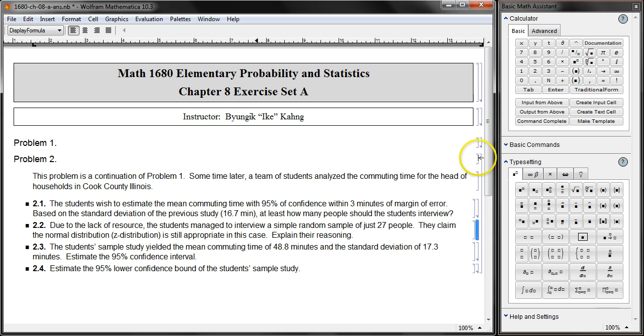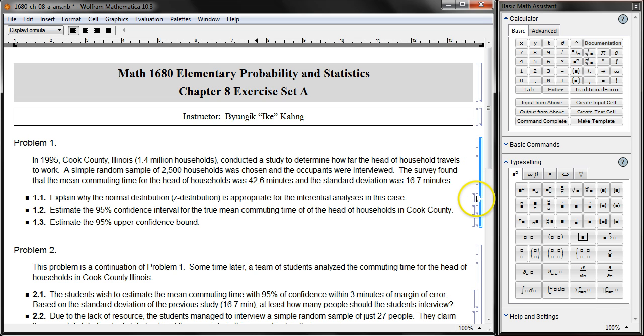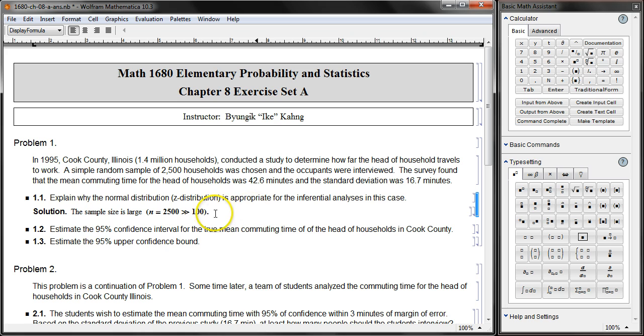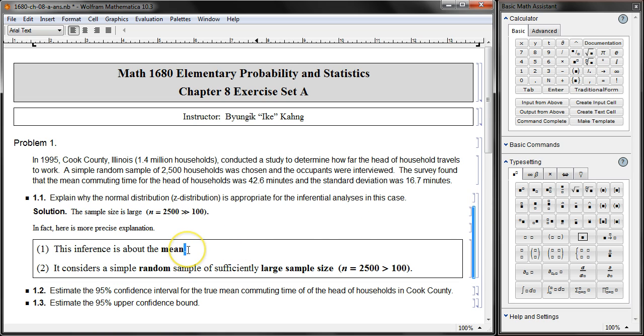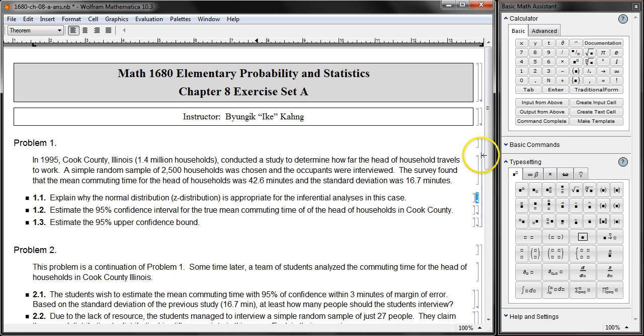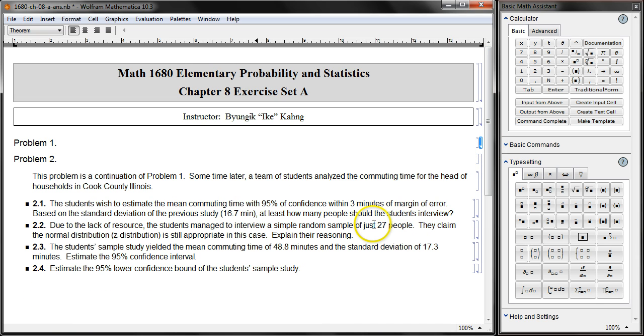In the previous problem, the main idea behind normal approximation was large sample size. More precisely speaking, they are talking of the mean, of course, and a simple random sample of large sample size. But in this case, no, 27 people, that's too small. But is it still okay to use the normal distribution? The answer is, in this case, yes.